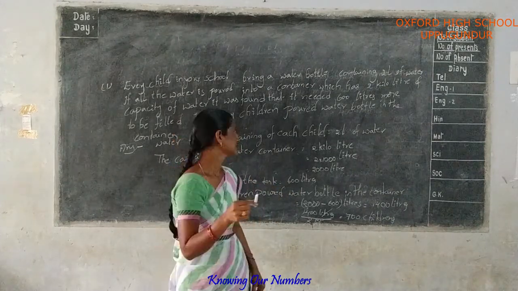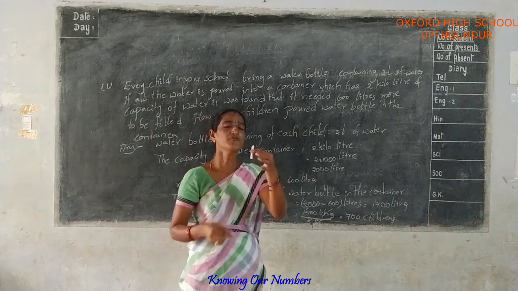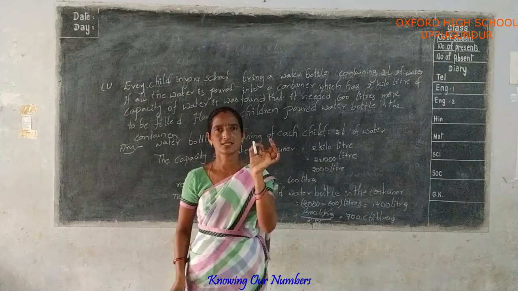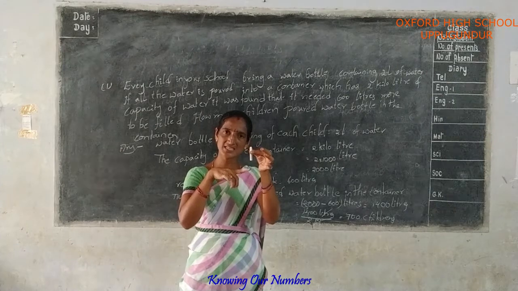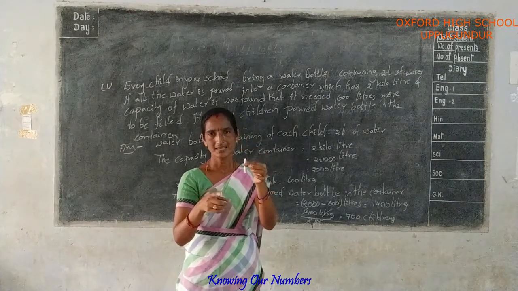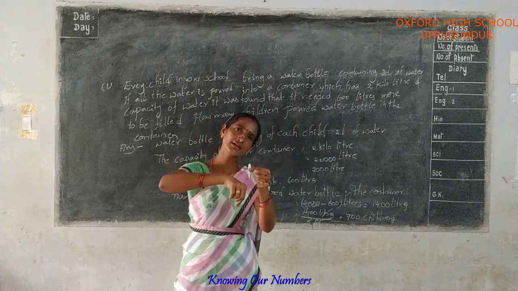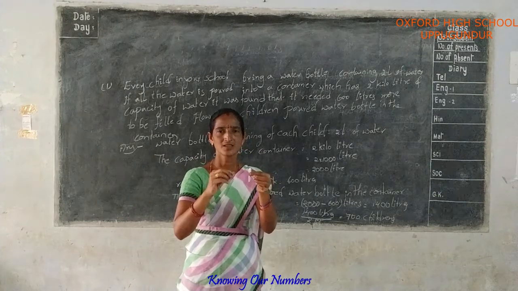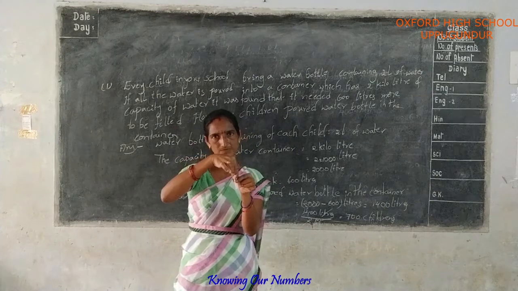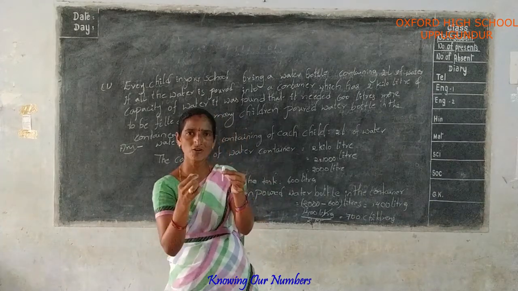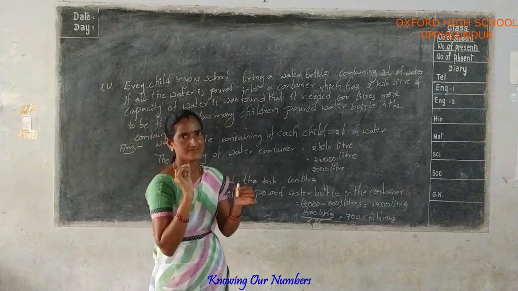Next, to be filled 600 liters. Total container capacity is 2 kiloliters. Each child poured 2 liters of water. To be filled 600 liters. How many children poured water?